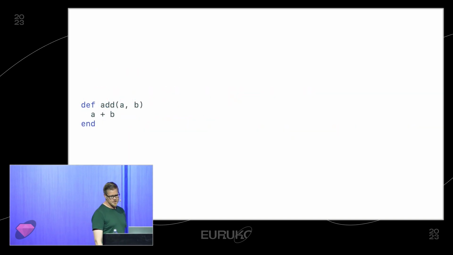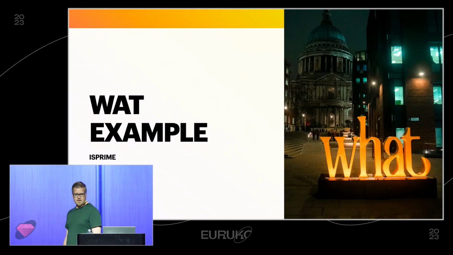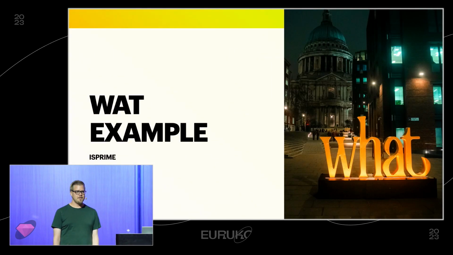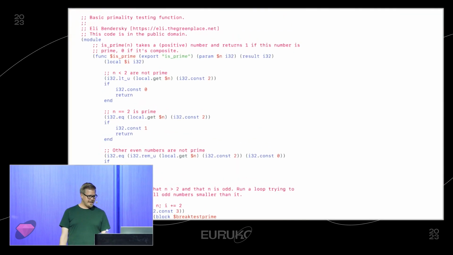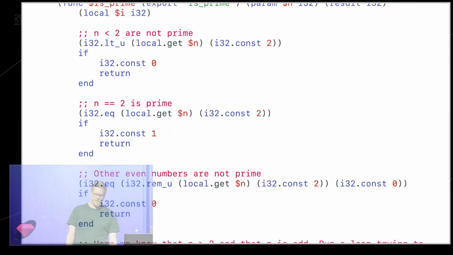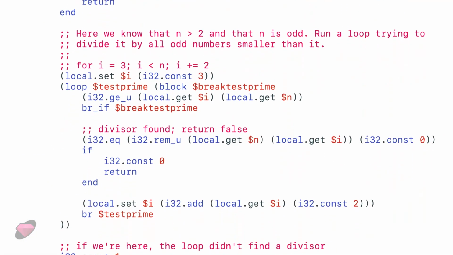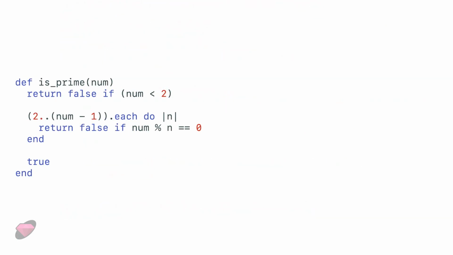So it's slightly more verbose. But if we look at a bit of a more convoluted example, like checking if a number is prime or not, it gets a little bit more verbose, and we might not actually want to read all of this now. And for reference, this would be the same thing in Ruby.